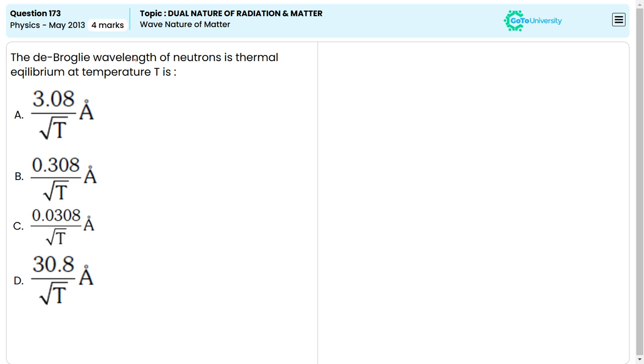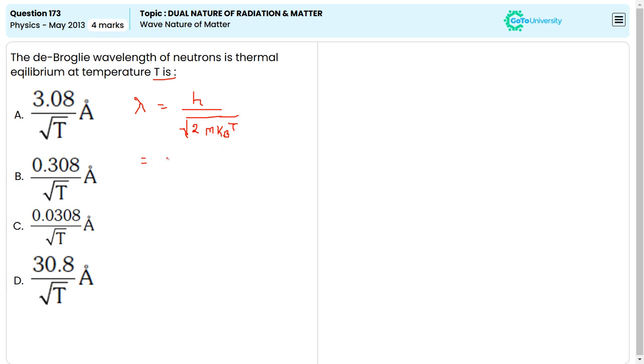The de Broglie wavelength of neutrons in thermal equilibrium at temperature T is lambda equal to h divided by the square root of 2 m kB T, where m is a constant value,